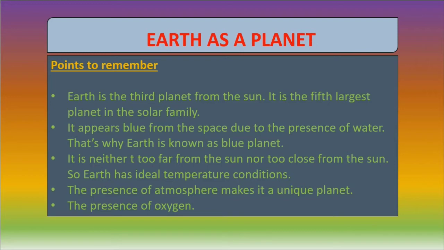The fourth point to remember is that the presence of atmosphere makes Earth a unique planet. The fifth point is the presence of oxygen. These are the various points which make conditions for the existence of life on Earth.